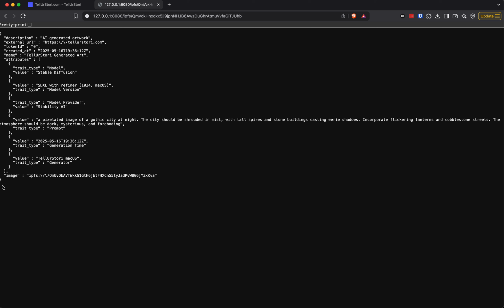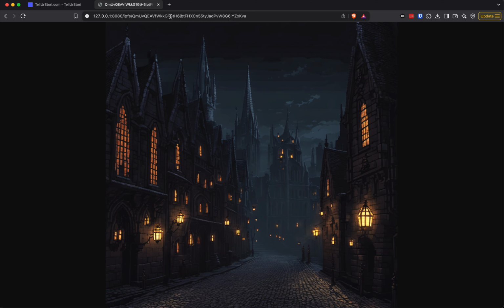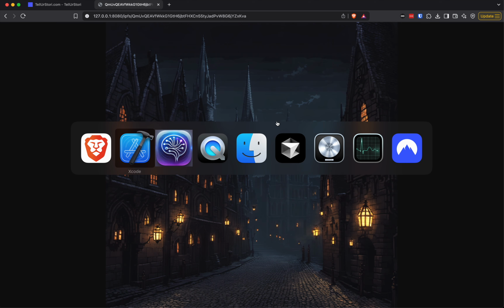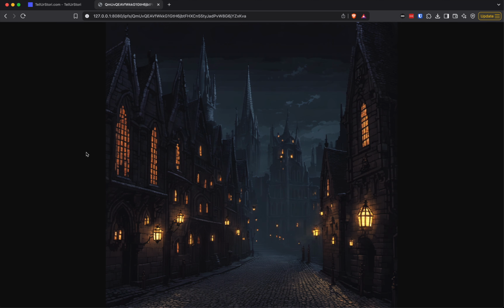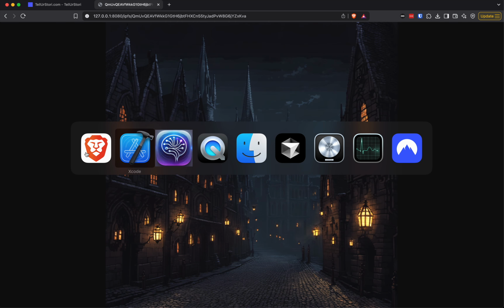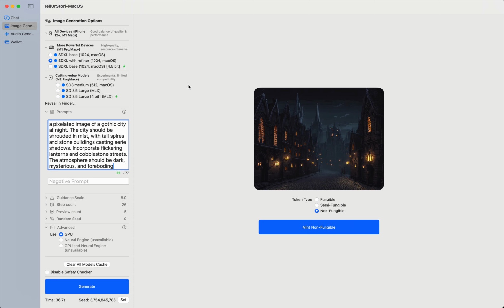And then here you can see we have an image key, and if we get this identifier and paste it in there, boom, there's the image. So this is just what was created with Tell Your Story. This is an NFT on Avalanche in ERC 1155 NFT, and it's stored on IPFS. So that's cool. Let's jump back over here and go back to the chat and see what prompt we got. See, it says minted there.